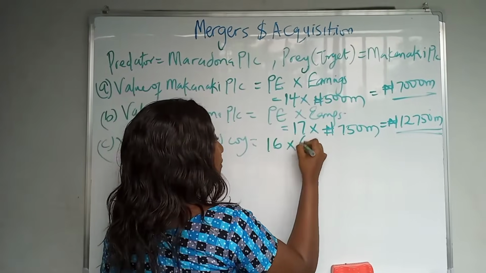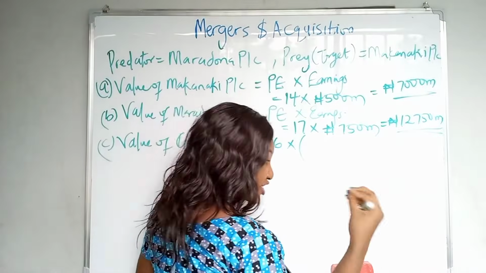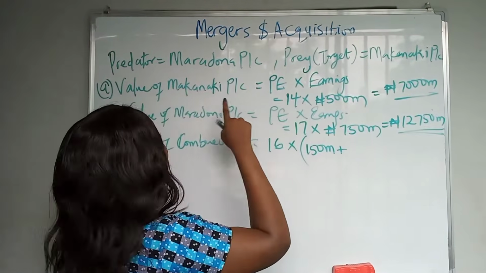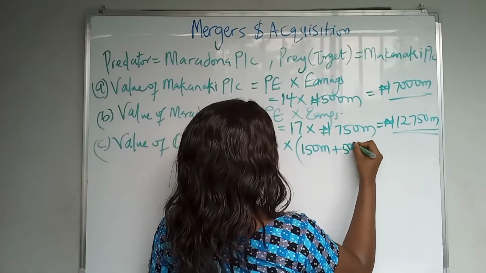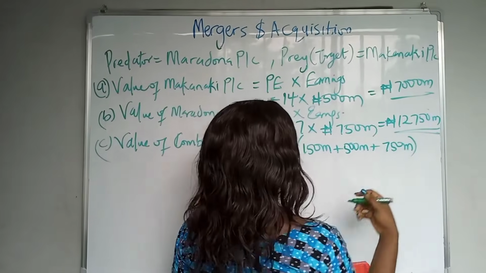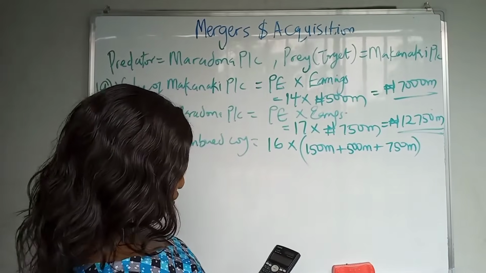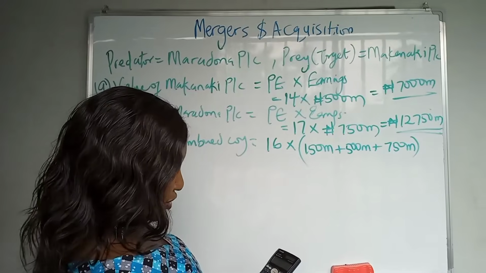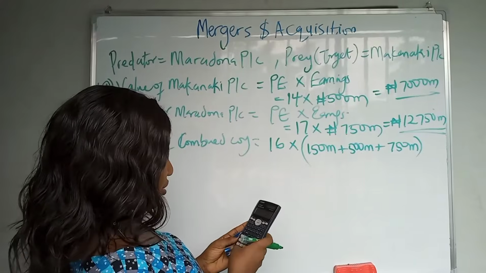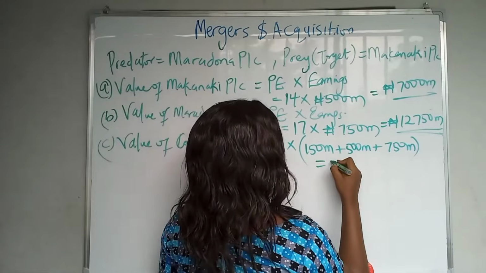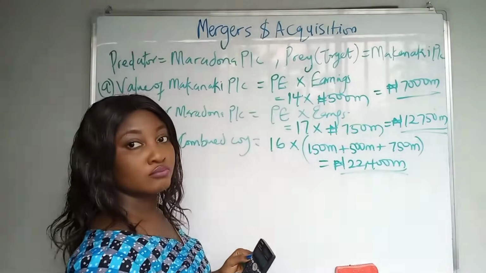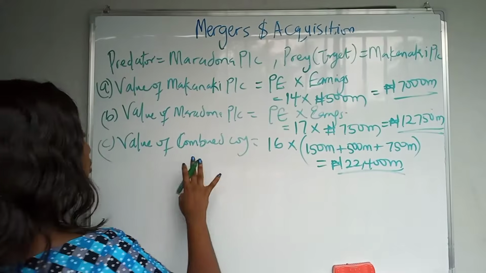So 16 multiplied by the synergy, that's the extra income they will make, 150 million, plus the value of Makanaki PLC before, 500 million, plus the value of Maradona PLC before, 750 million. So add all of that together, 150 plus 500 plus 750, that's 1,400 multiplied by 16, that will give us 22,400 million. Does it make sense? It does. So that's the value of the combined company.